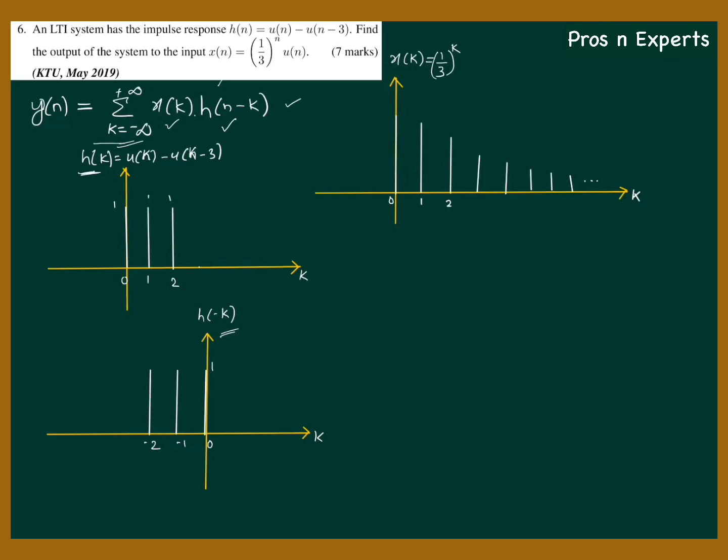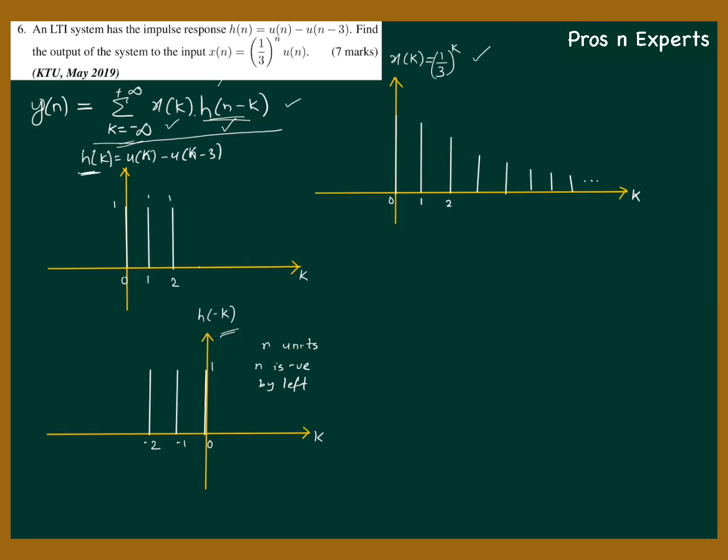Now from the main equation, what we have to find out is h of n minus k. And how will you find out h of n minus k? H of n minus k is nothing but h of minus k shifted by n units. If n is negative, then shift n units to the left, or if n is positive, then shift n units to the right. Okay, so since x of k is an infinite signal, we will follow this procedure.